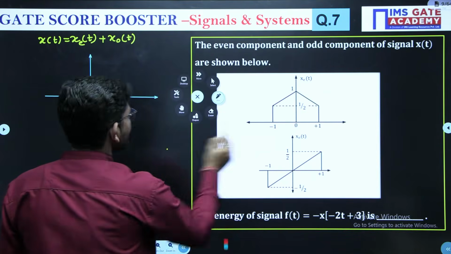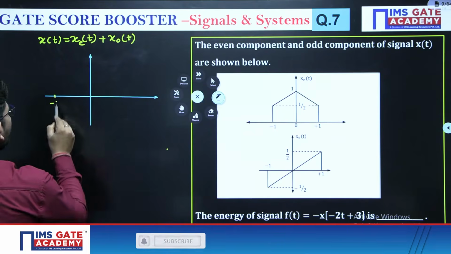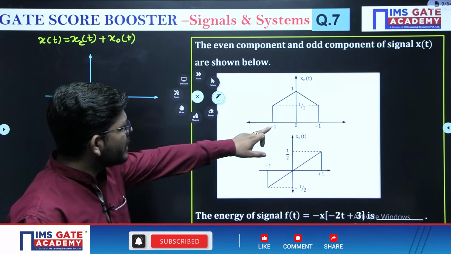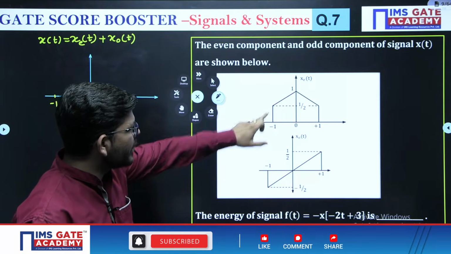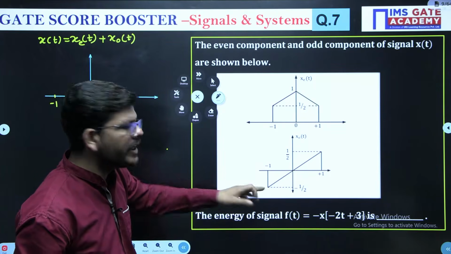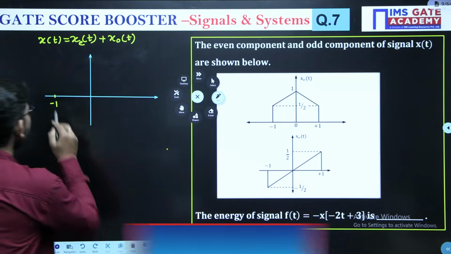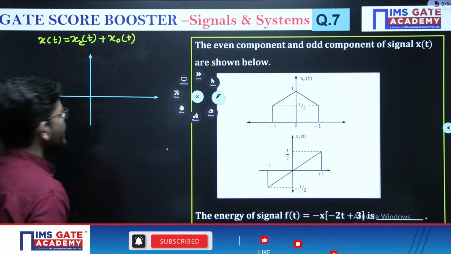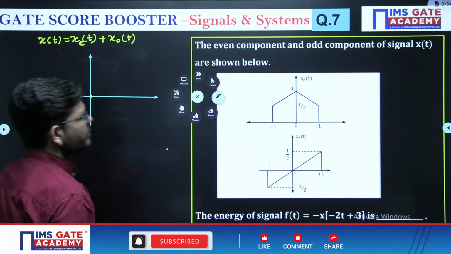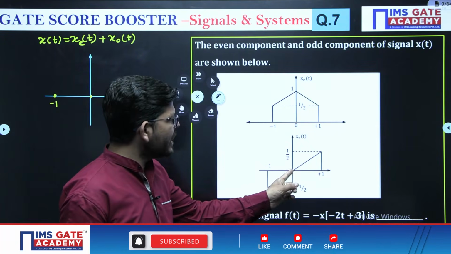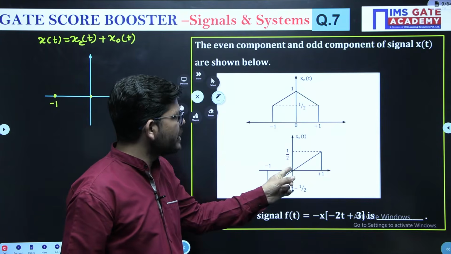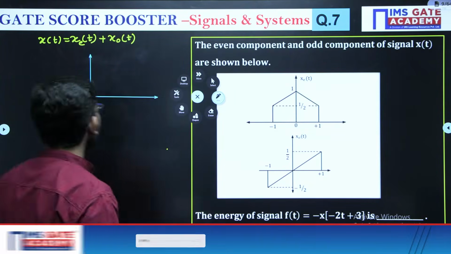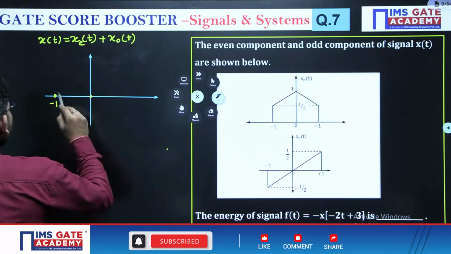At -1, this signal is having a value 1/2. This is having a value -1/2. If we add, we get 0. Then see at 0. At 0, this is having a value 1 and this is having a value 0. 1 plus 0 will be 1.